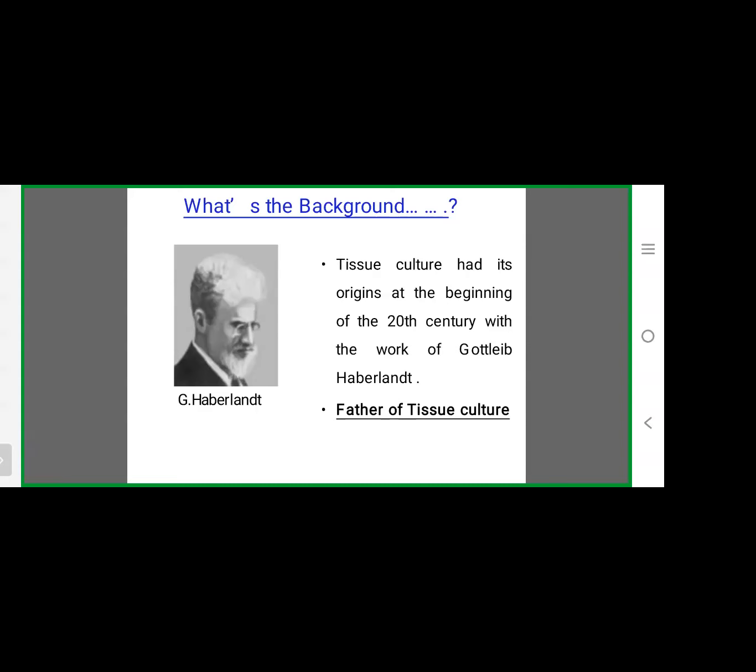He cultured the cork tissue on nutrient media and successfully established the tissue culture process. He regenerated complete plantlets from the culturing of the cork tissue on suitable nutrient media. That's why he is considered the father of tissue culture. So these are some historical backgrounds.